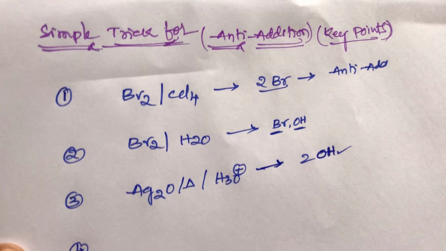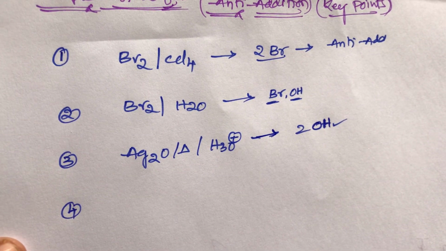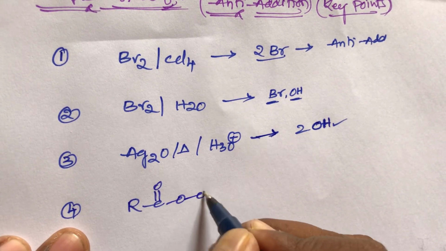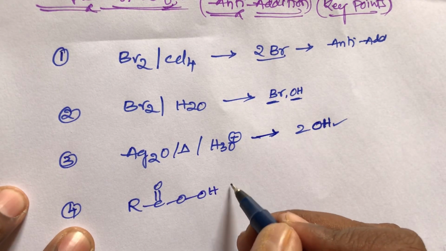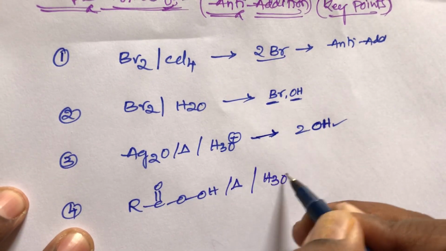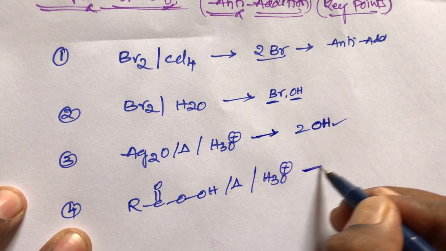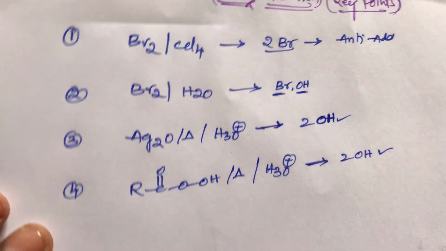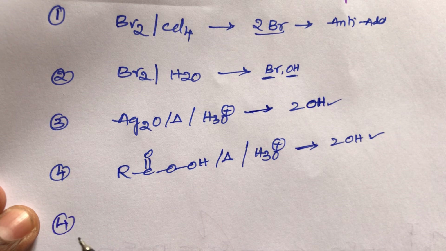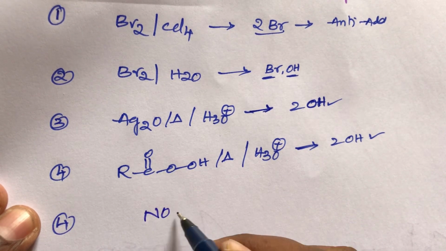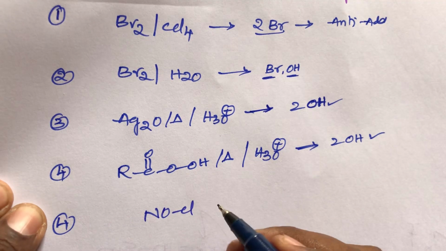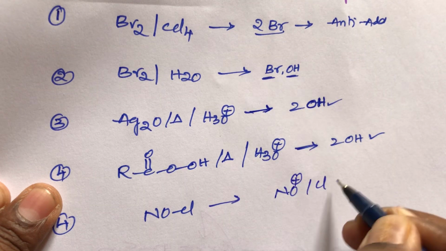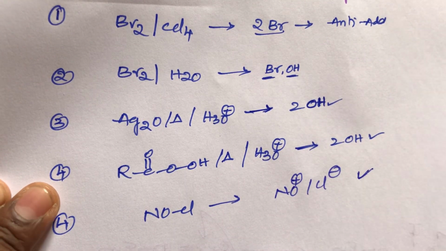Now the fourth one, students, is peroxy acid, RCOOOH, by heating, then H3O plus, hydronium ion. It also gives addition of two OH groups. Now the next anti-addition reaction is nitrosyl chloride, NOCl. We know that it is NO plus and Cl minus. It is also an anti-addition reaction, NOCl, nitrosyl chloride.